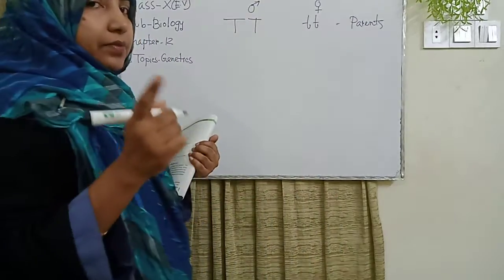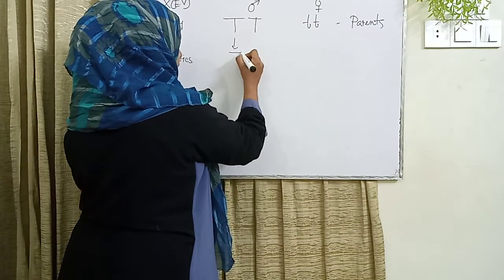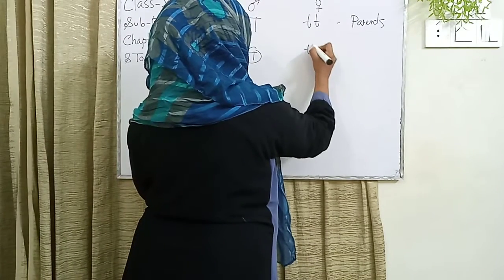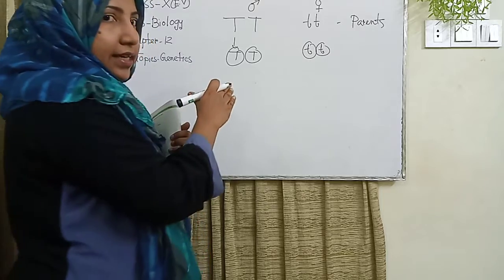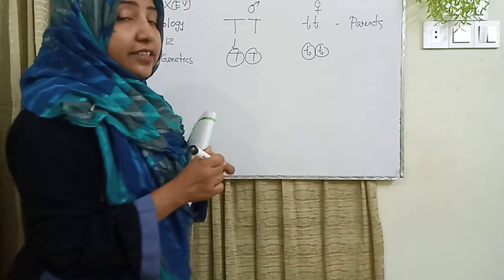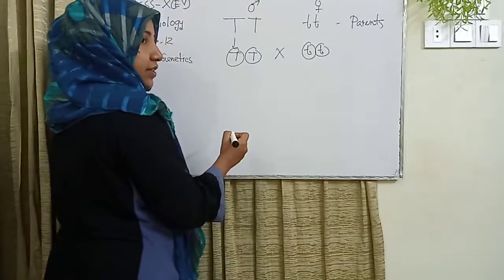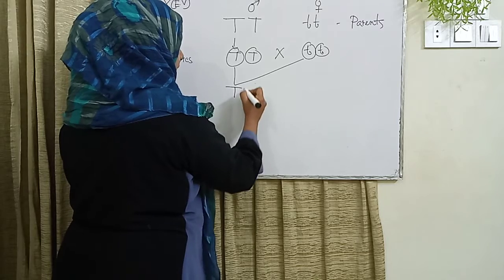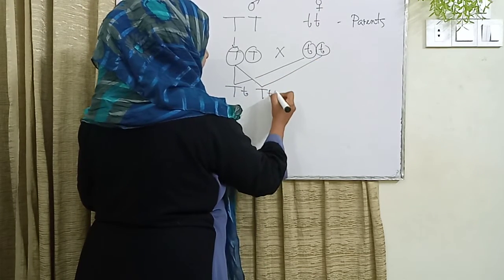Now I give the two divided gametes. The first gamete is T and T. Another gamete is T and small t. Here, listen carefully. This structure is the dominant character and this character is the recessive character. Here, I cross on the fertilization. Here the fertilization is also combined, basically capital T and small t combined with capital T and small t.